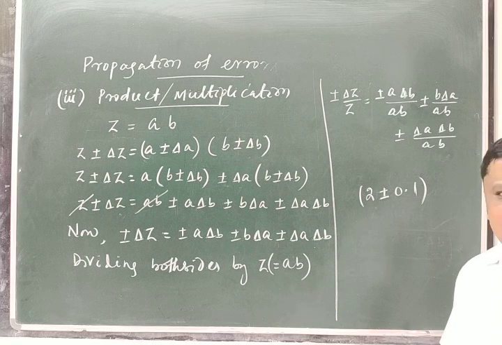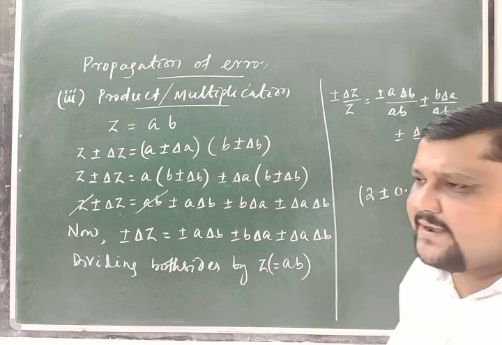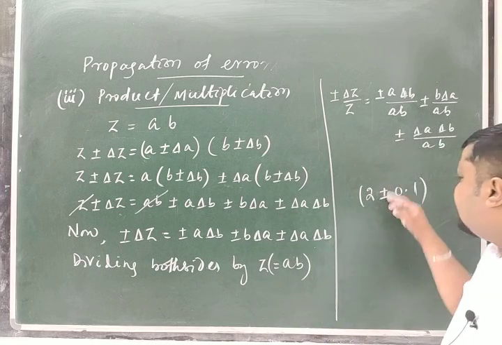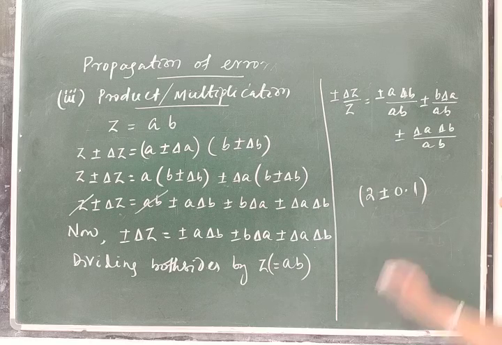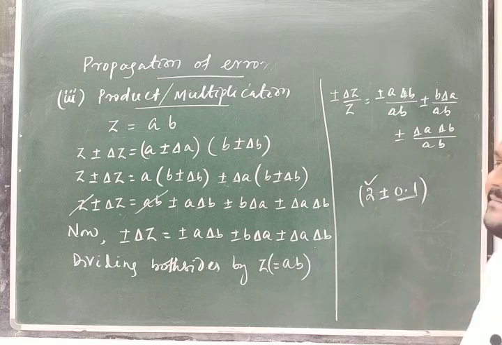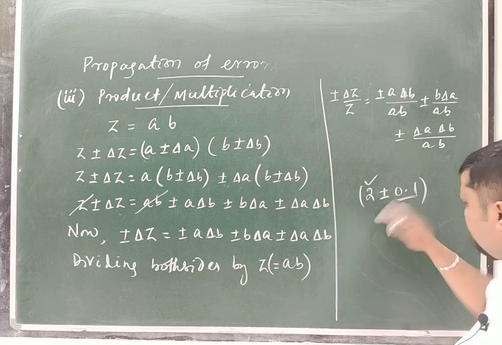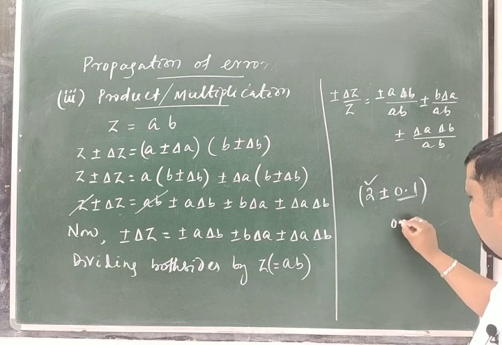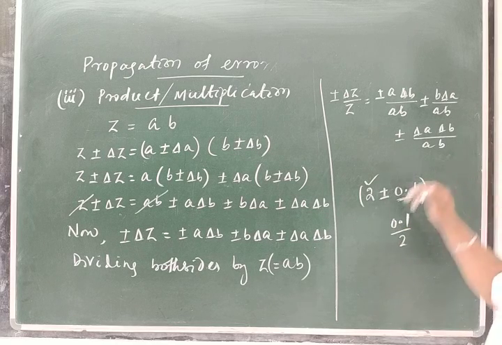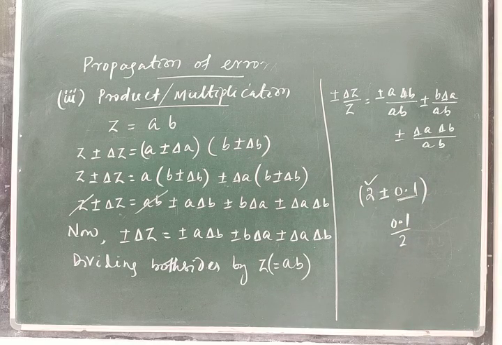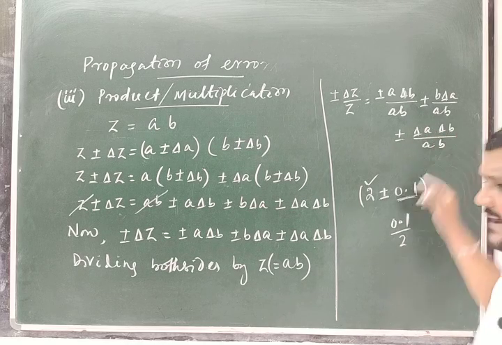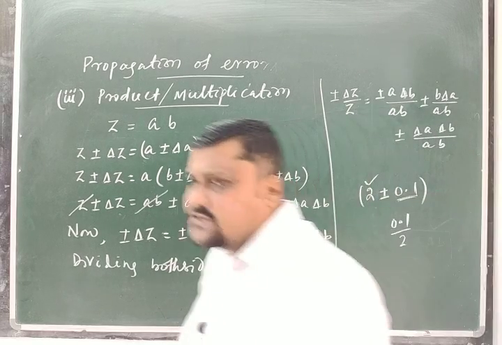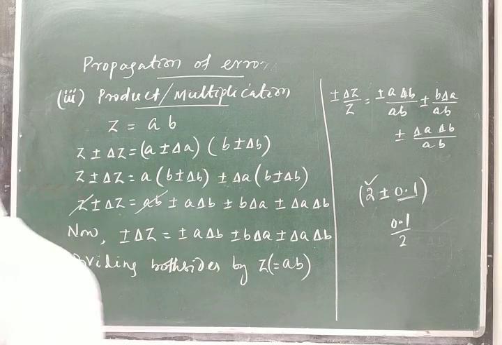So when I measure the value of a physical quantity, the measured value is 2 with an error part of plus or minus 0.1, and it is always smaller than the measured value. And if you take 0.1 by 2, again this quantity gets smaller. So if you multiply these smaller quantities, delta A by A and delta B by B are further smaller, because delta A and delta B are smaller.